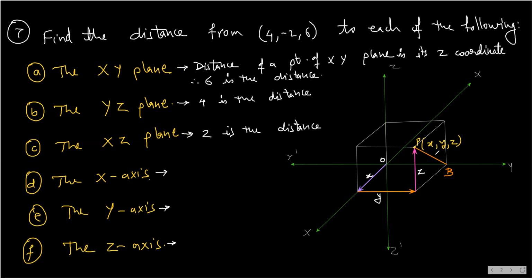It lies in one of the surfaces of the cuboid. If this point is P, this is N, and this is say Q, then PB lies in the surface PBQ. That you need to understand.